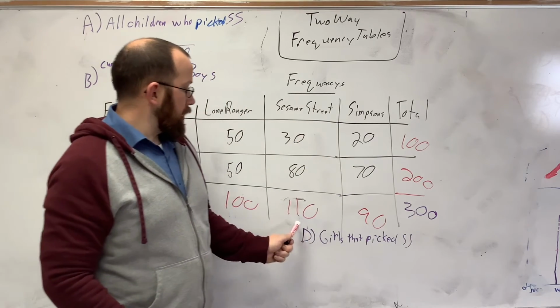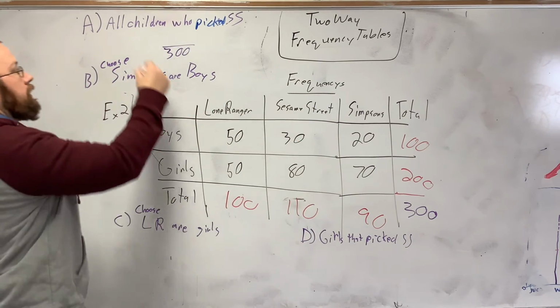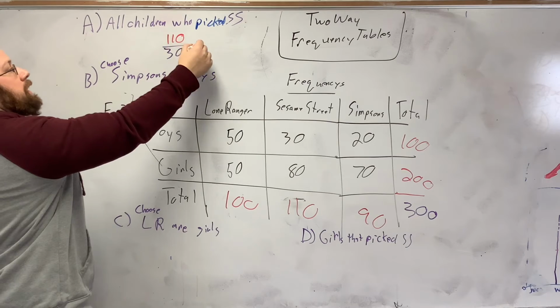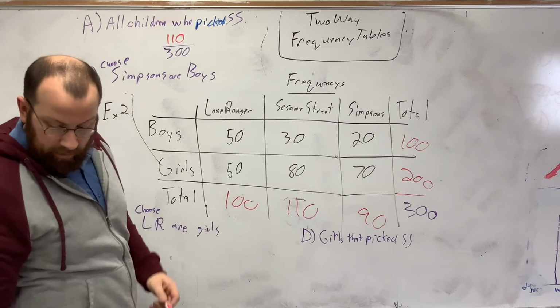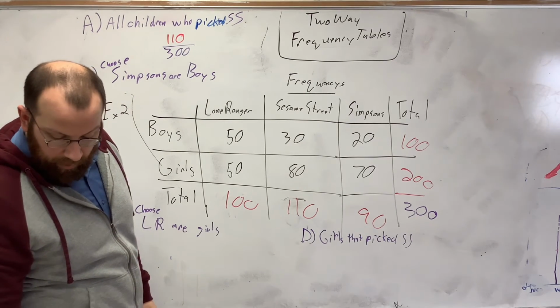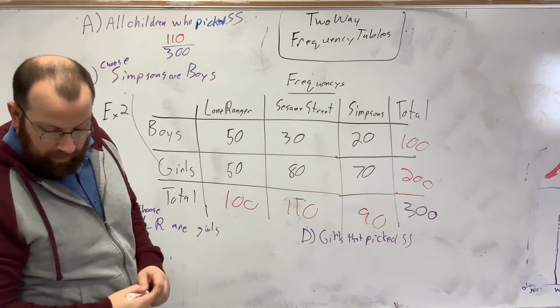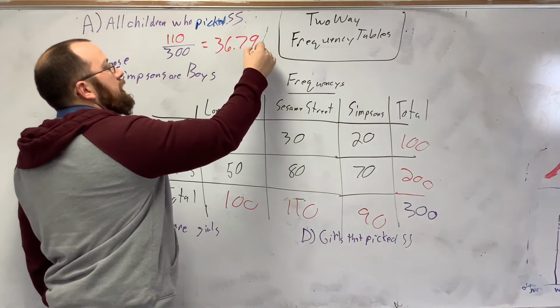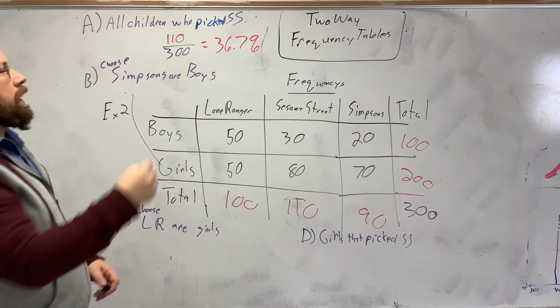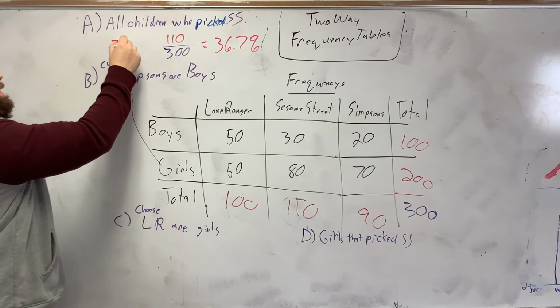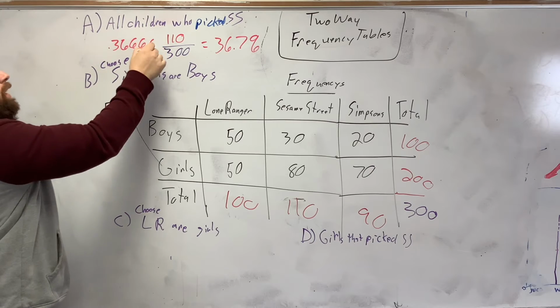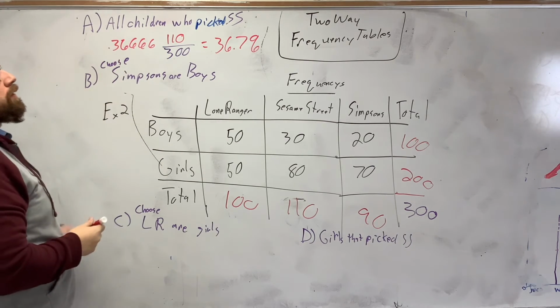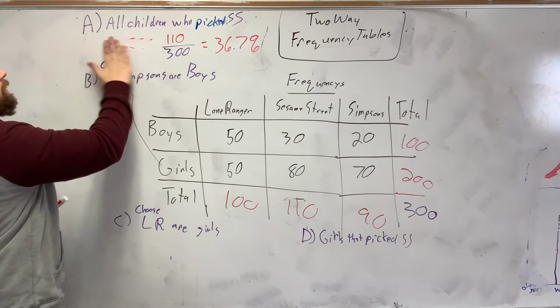Sesame Street, 110 picked it. So 110 divided by 300 gives us 36.7%. When you divide it, you actually get 0.36666 forever. Just round it. You multiply it by 100 after that.